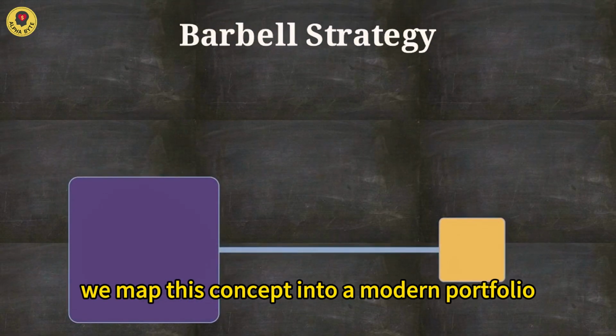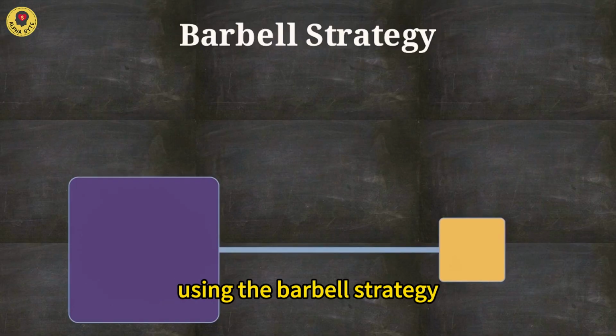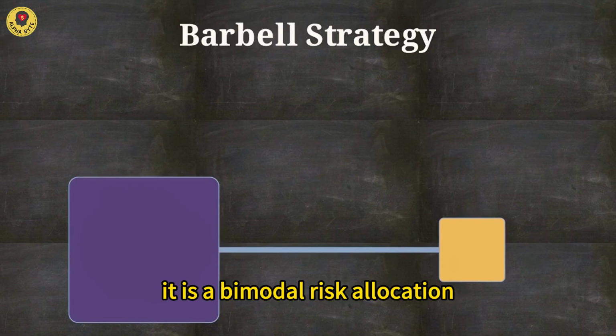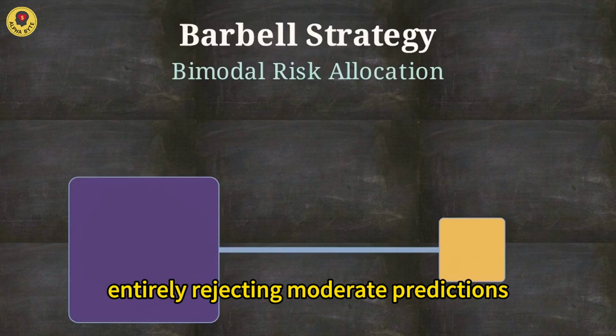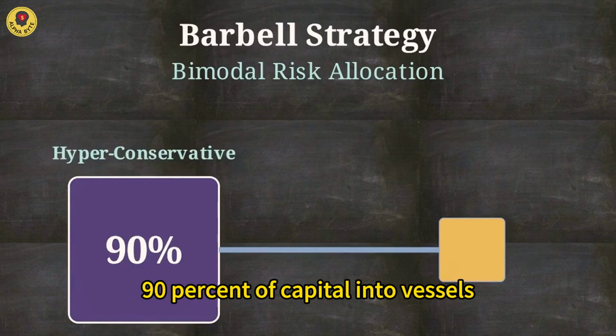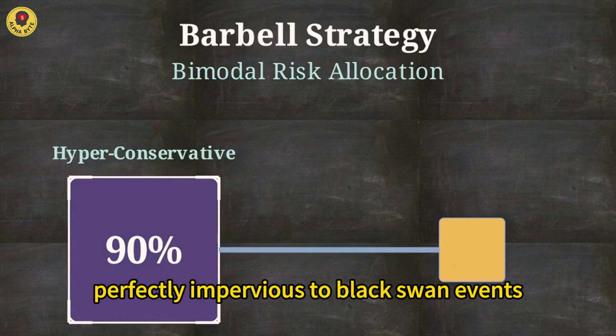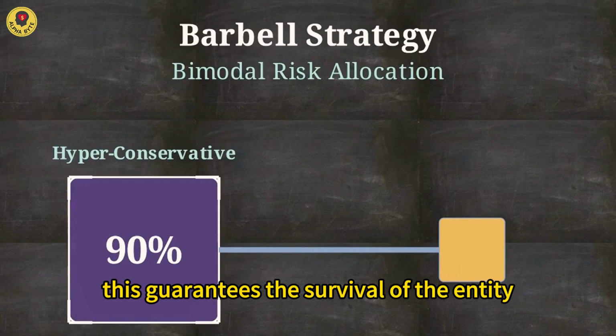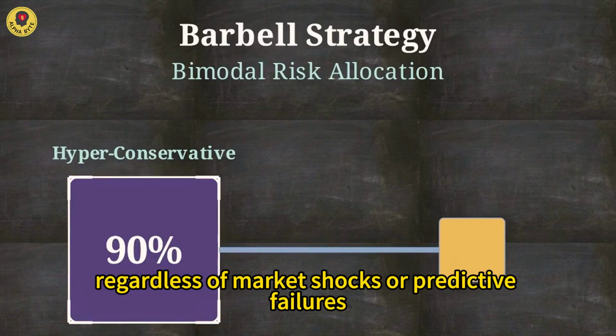This visual model shows how we map this concept into a modern portfolio using the barbell strategy. It is a bimodal risk allocation, entirely rejecting moderate predictions. On one end, you place 90% of capital into vessels perfectly impervious to black swan events. This guarantees the survival of the entity, regardless of market shocks or predictive failures.